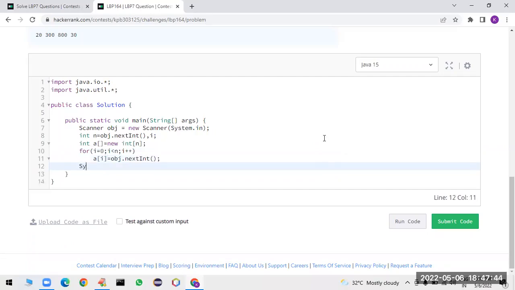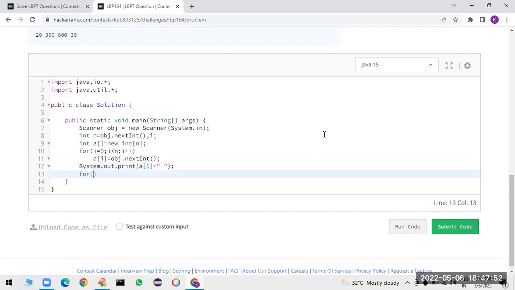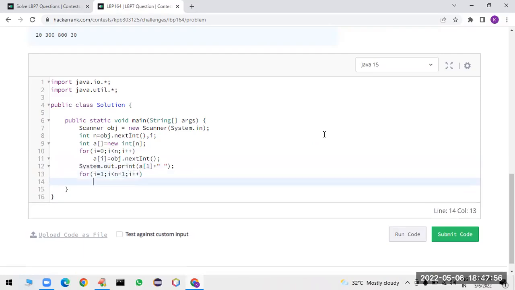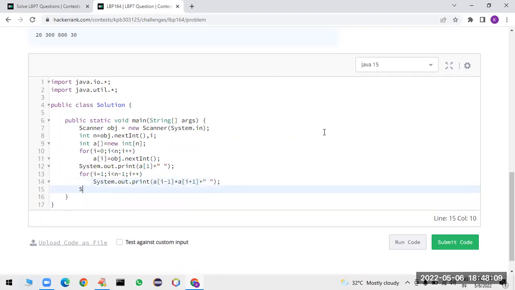So next we have to print the first element, right? So I'm going to take a of 1 and plus followed by space. Then for i is equal to 1, i less than n minus 1, i plus plus, System.out.print of a of i minus 1 into a of i plus 1. Then we have to give some space. That's all. Finally, System.out.print of a of n minus 2.